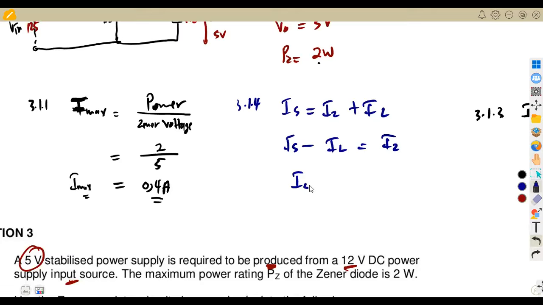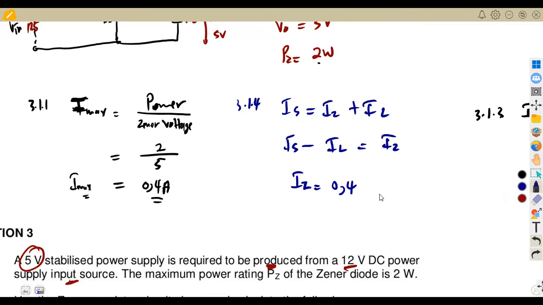So meaning to say, we are going to use IS, which is the one that we had previously from the Zener calculations. Before we had RL, what was our current? Our current was 0.4 before having the load resistor. The load resistor is the one that made us find this IL.